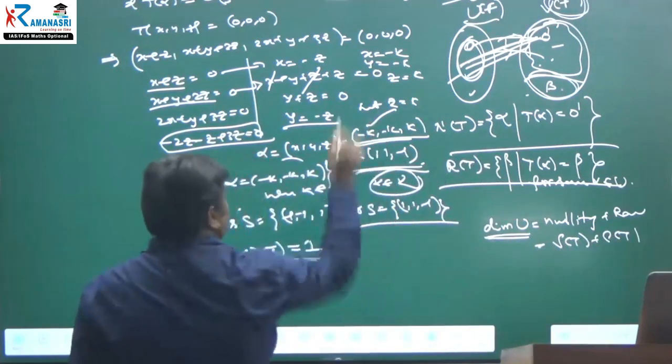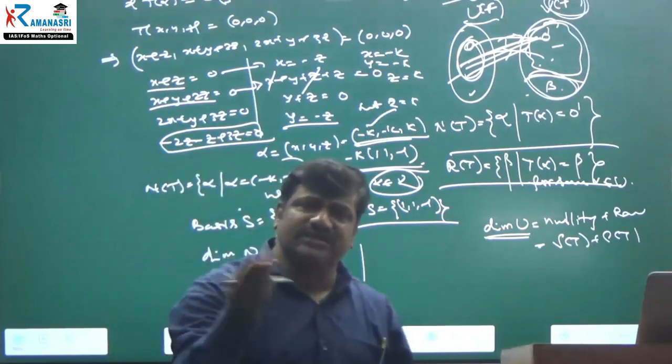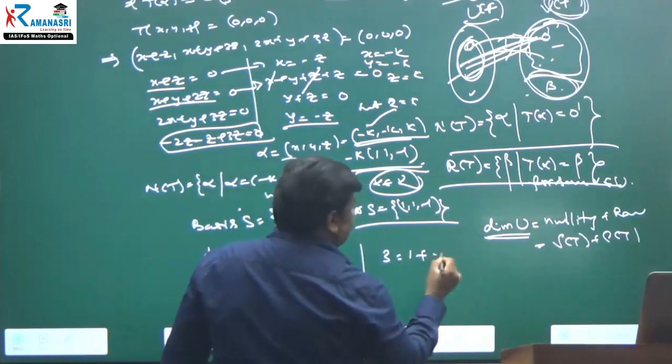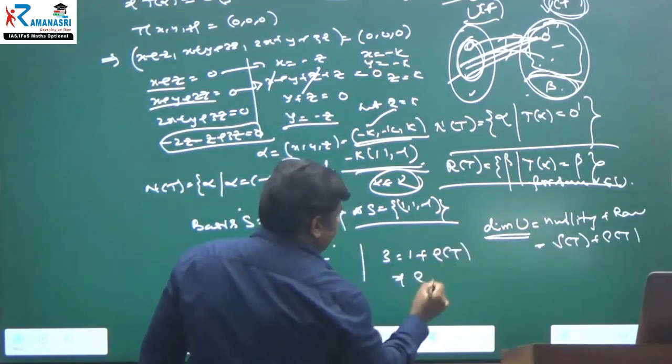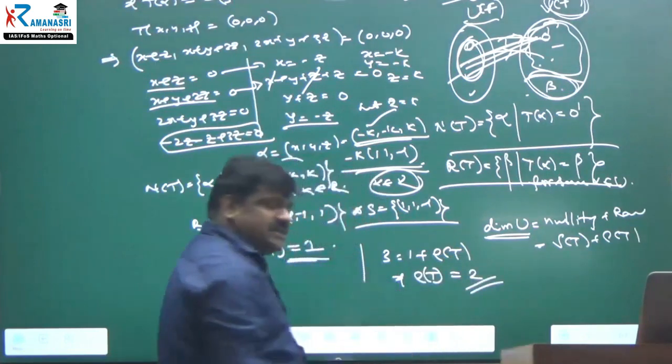According to the question, R cube is a finite-dimensional vector space of dimension 3. Therefore, 3 is equal to 1 plus rho(T). Therefore, rho(T) is 3 minus 1, which is equal to 2. That's it.